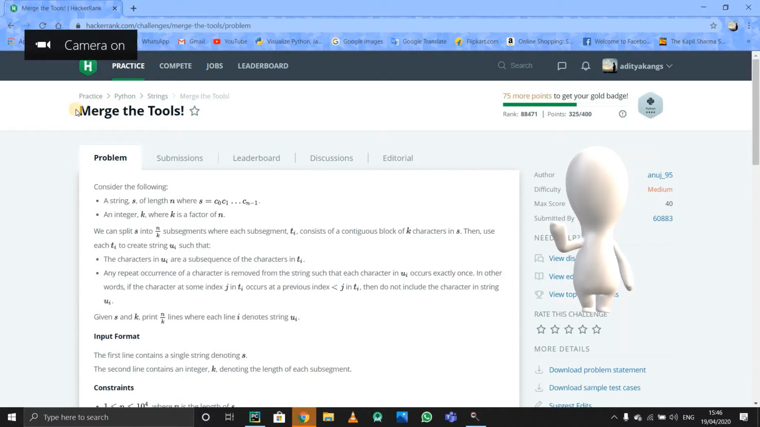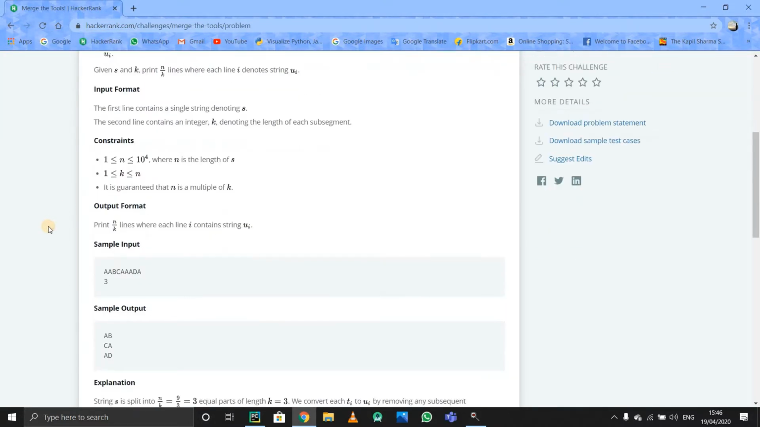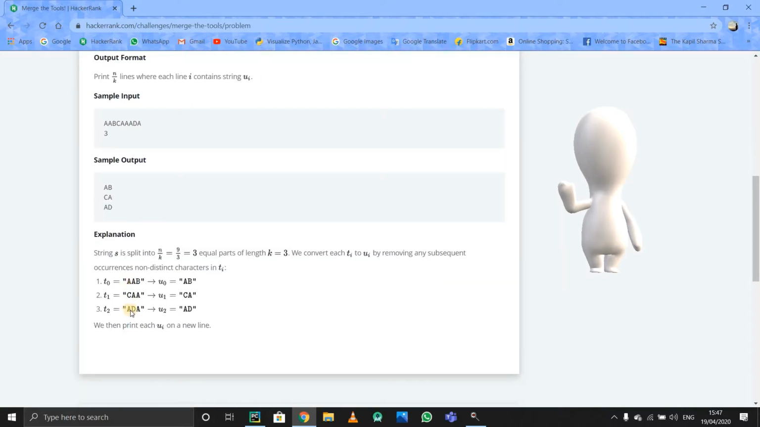Okay, so hello guys, this is a problem in HackerRank called merge the tools. The problem is they are going to give us a string s as input. They are going to give us k as well, so we have to divide it in k length subsegments. For example, this is a string, we have to divide it in three parts. So see, AAB, then CAA, then again EDA, in this way.